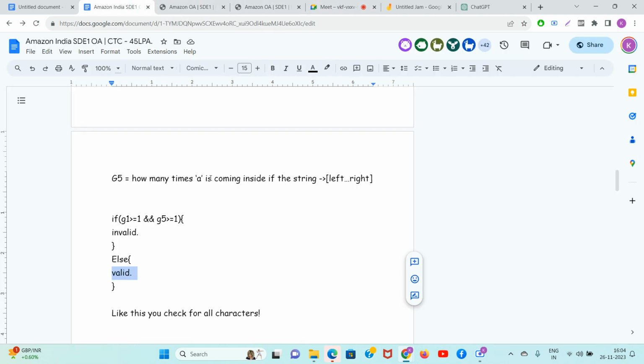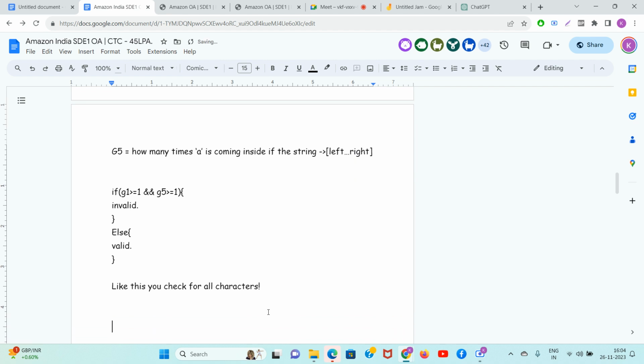So guys, let's say we have some magical function which instantly tells us how many times A is coming in a particular range. Okay guys, do you realize that for this problem to work out, you instantly need to know how many times a character is coming in a particular range? Yes or no? Because there are so many ranges. How will you find out how many times character G is coming in a particular range?